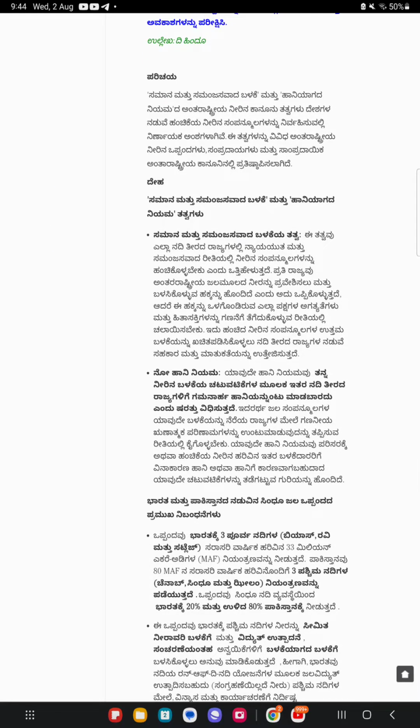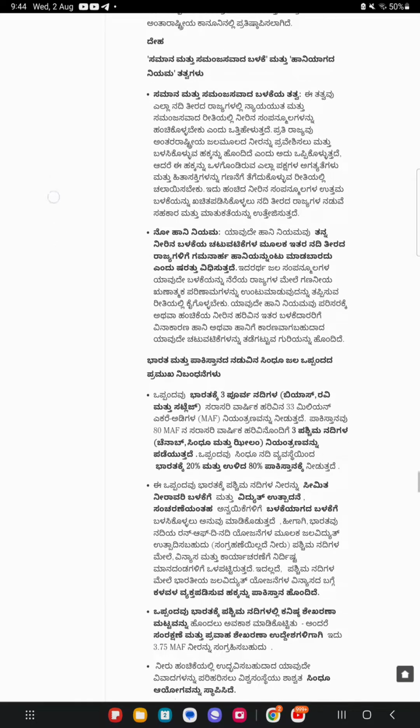Principle of equitable and reasonable utilization. This principle emphasizes that water resources should be shared in a manner that is fair and reasonable among all riparian states. It acknowledges that each state has a right to access and utilize the waters of an international water course, but this right should be exercised in a way that takes into account the needs and interests of all parties involved. It encourages cooperation and negotiation among riparian states to ensure the best possible utilization of the shared water resources.